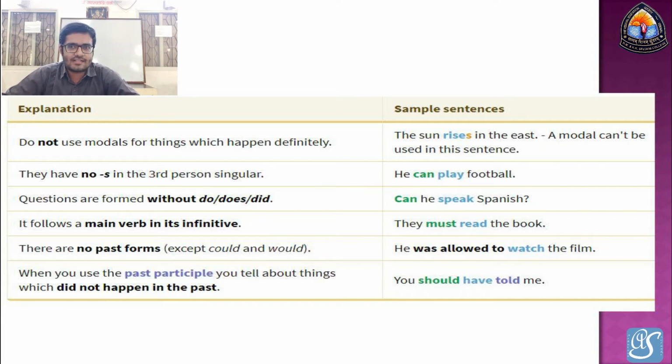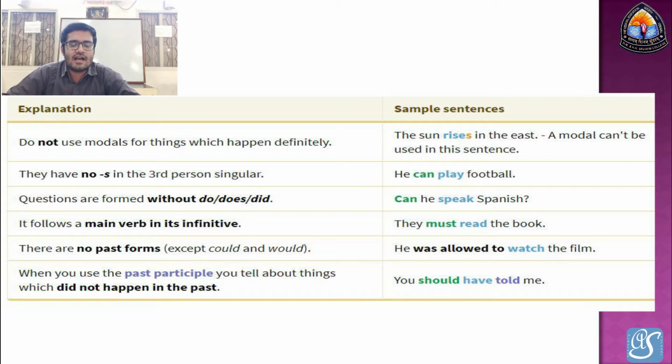Next explanation, we should remember that they have no s in the third person singular, like talks, texts, etc. An example of this is: he can play football, not he cans play football. There is no s after can.